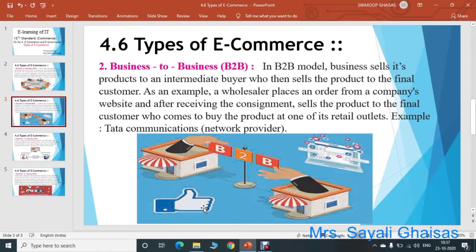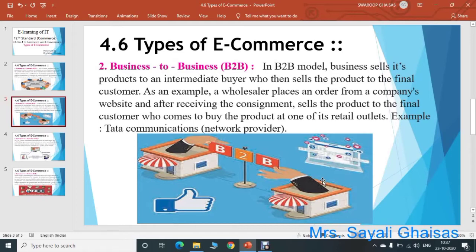There are some examples like a network provider, which is Tata Communications. See here a diagram. Two businesses, two different organizations, are there, and those organizations sell or exchange products between them. That is nothing but B2B, that is business to business. Many business organizations also take a network provider's services like storage space. So that is again an example of B2B e-commerce.